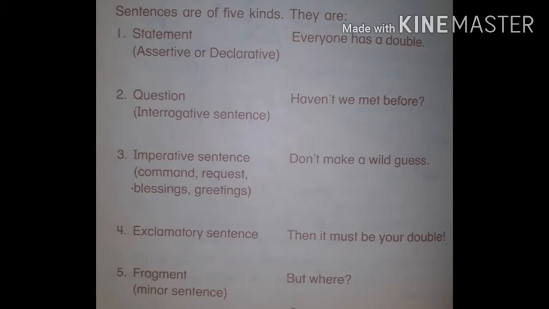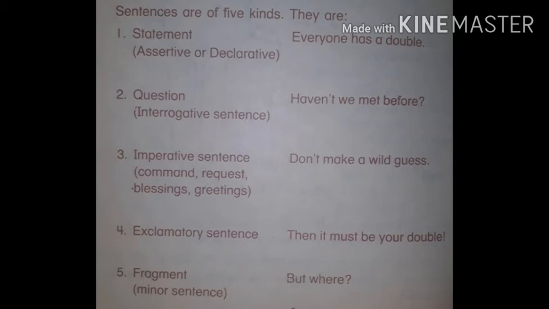The fourth type of sentence is the exclamatory sentence. In an exclamatory sentence, there is a sudden expression of feeling, surprise, pity, wonder, or joy. This sentence ends with an exclamation mark. For example, thank you!